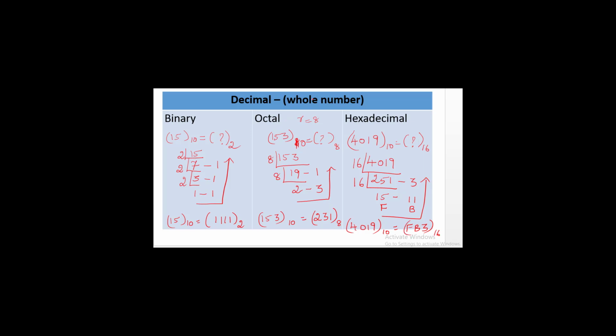So if the given number is a whole number and it is a decimal number, for converting decimal to binary, we have to repeatedly divide it by 2. For decimal to octal, we have to divide it by 8. And for decimal to hexadecimal, we have to divide by 16.